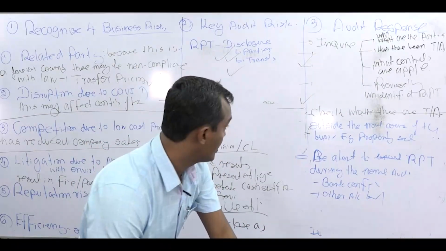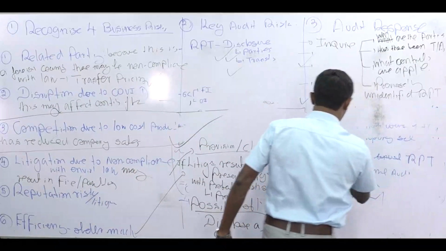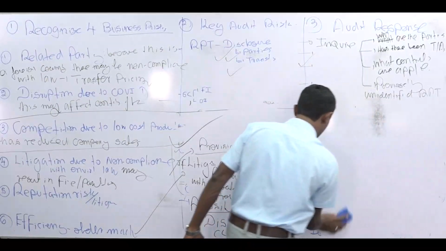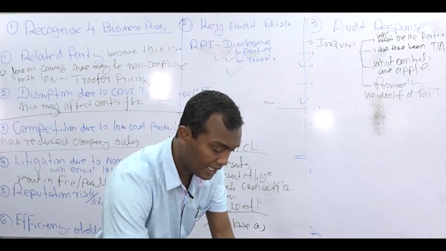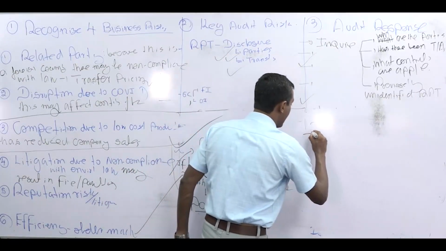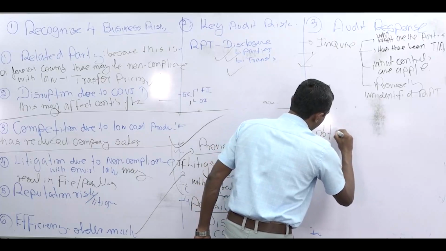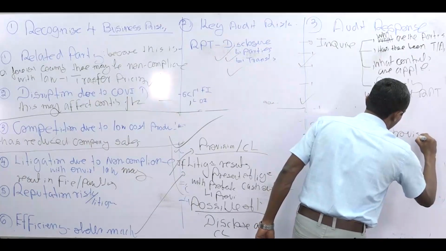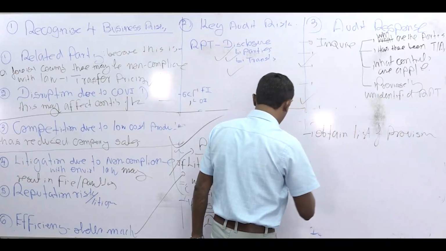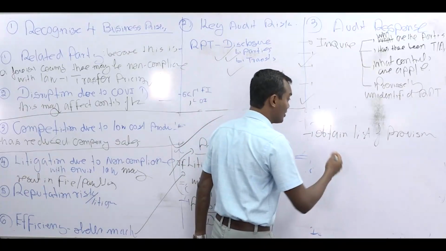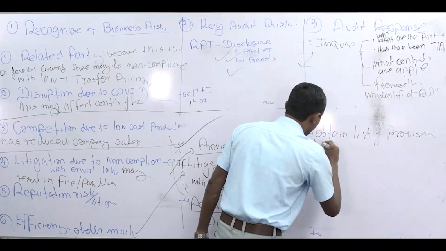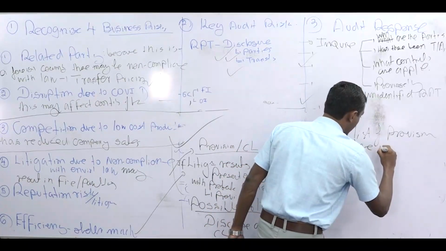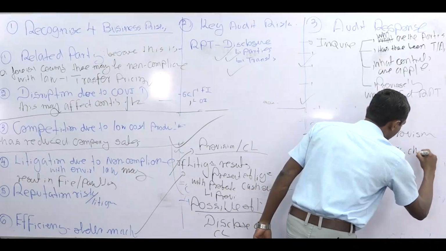So again, let me erase this part. How do we audit that? First of all, we need to know whether the company has reported any of such provision or contingent liabilities. So one of the easiest things to start with, right? Obtain a list of provision. Now contingency, no list, you can read whether they have disclosed. Obtain a list of provision and see if there is any change during the year, which means they have charged something. If there is any change, that will tell you it is charged or not.